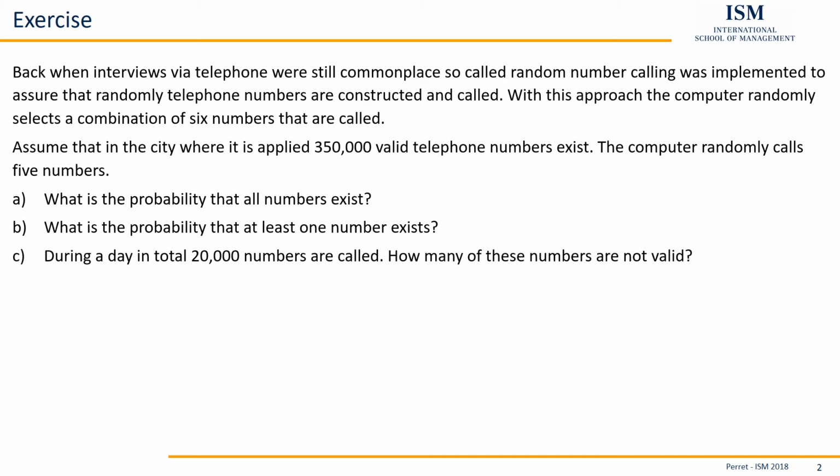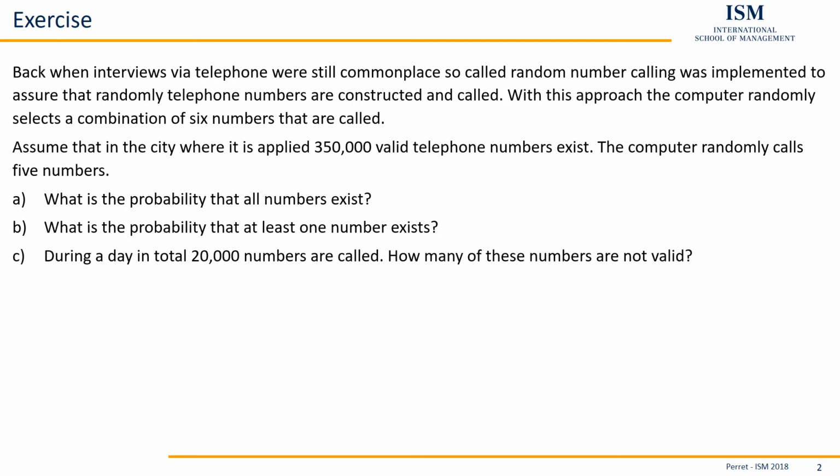So first off, we need to have a probability. The probability we get from the general information that every telephone number consists of 6 numbers. So in total we would have 1 million numbers. Of these 1 million, 350,000 exist. So we have a chance of 35% of one of the telephone numbers to actually exist.